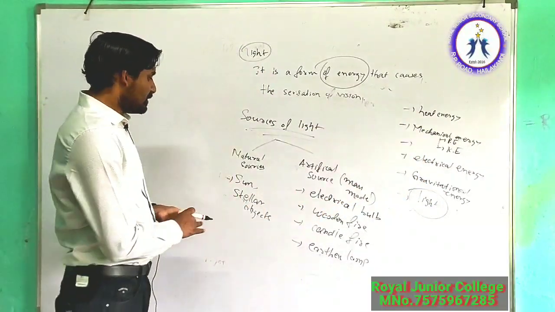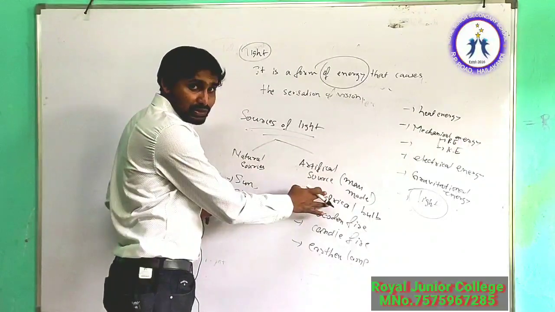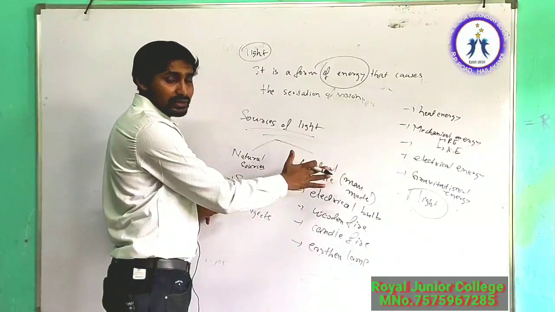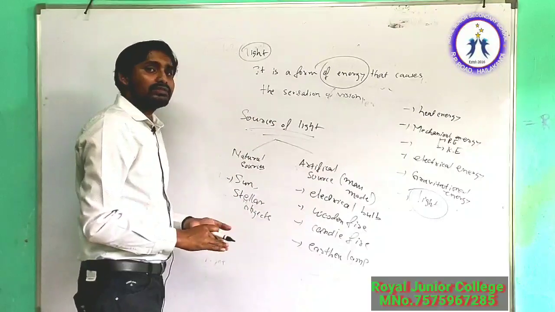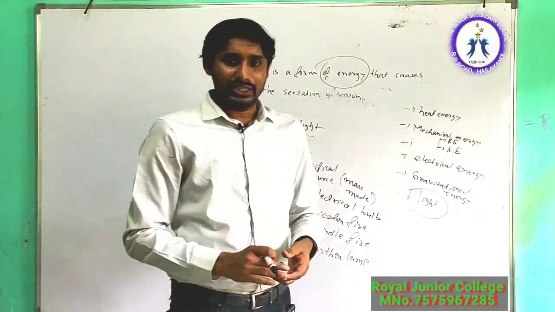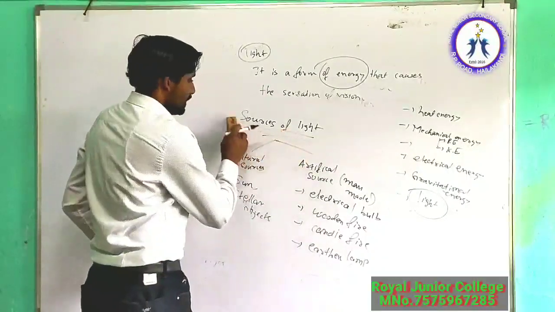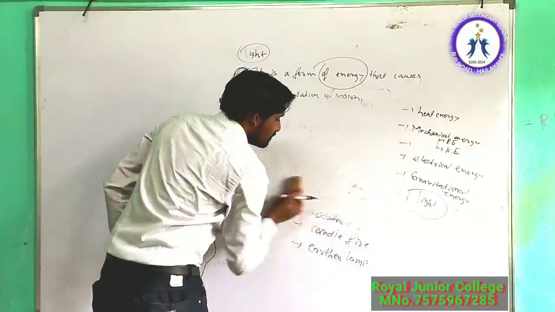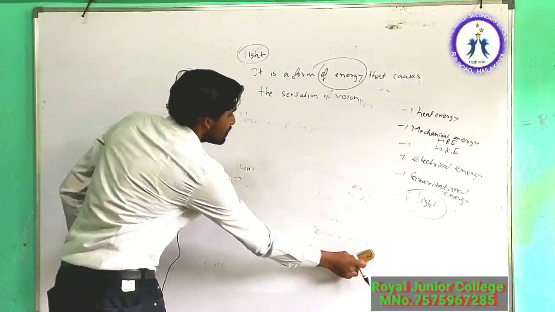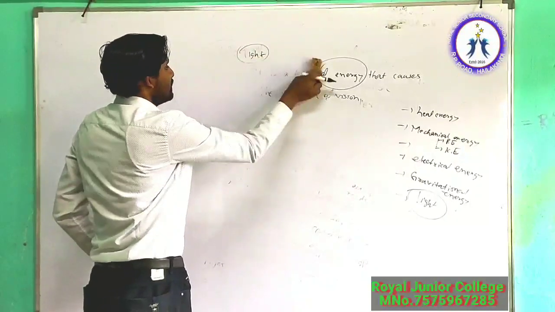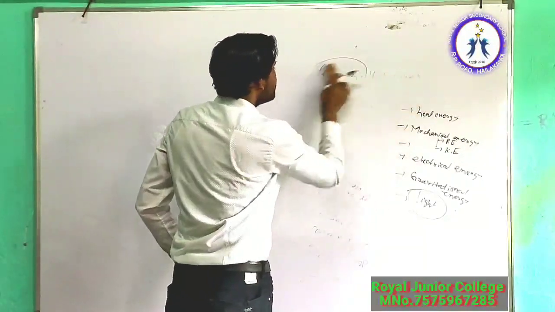So I want to say that we are getting light in these different sources of light, but it is actually getting converted from some other form of energy. So right now I want to tell you the process of conversion of energy in different sources of light.